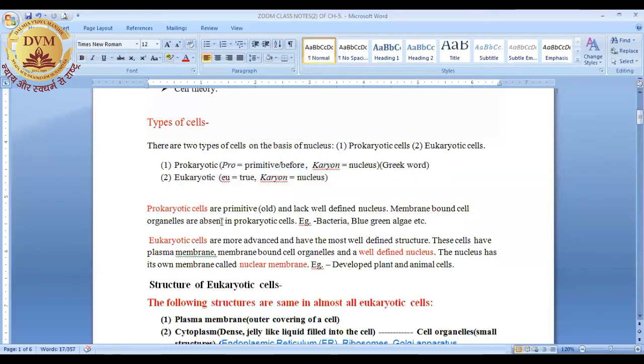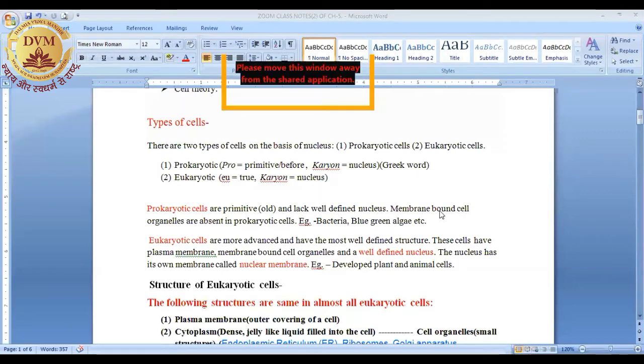So now we can say that prokaryotic cells are primitive. Primitive means old, and they lack a well-defined nucleus. Membrane-bound cell organelles are absent in prokaryotic cells. We will discuss the membrane-bound cell organelles in our class. These cell organelles are present in the cytoplasm. All these double-membrane-bound organelles are absent in prokaryotic cells.